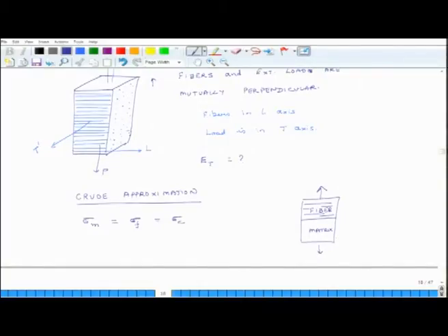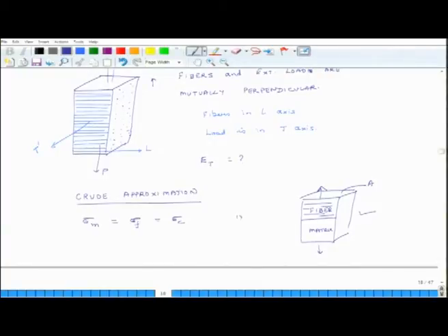What does that mean? If this kind of model is considered, and the cross sectional area is A, then stress in fiber is P over A, stress in matrix is also P over A, and stress in composite is also P over A. So, this is a crude approximation; we will see why it does not give good results.